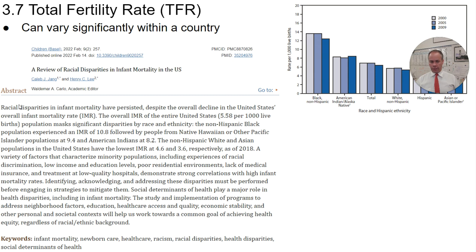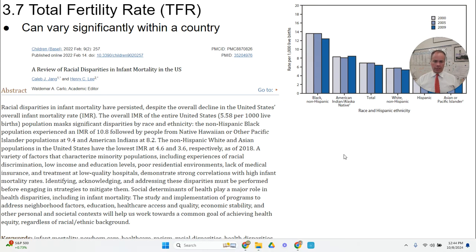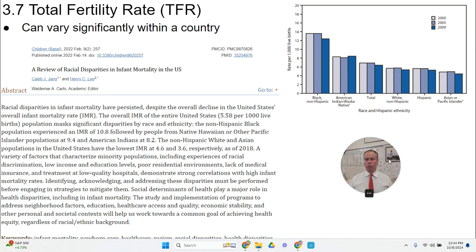It even varies within countries, and this data comes from a paper that looks at infant mortality rates in different U.S. populations. We can see here the infant mortality rate on the y-axis, and then some demographic groups on the x-axis, and there are racial disparities clearly.